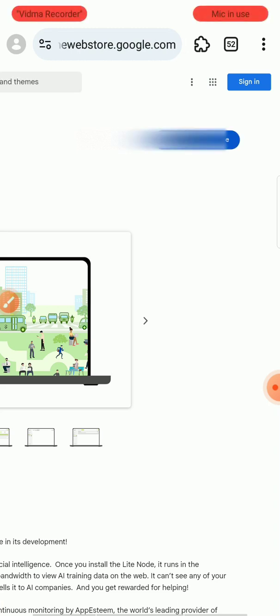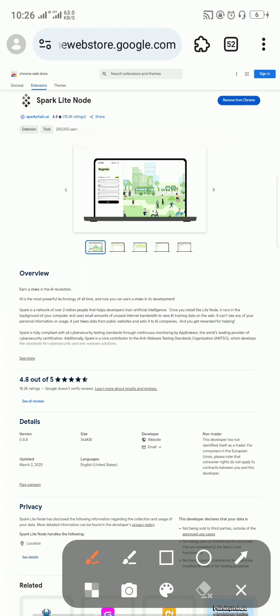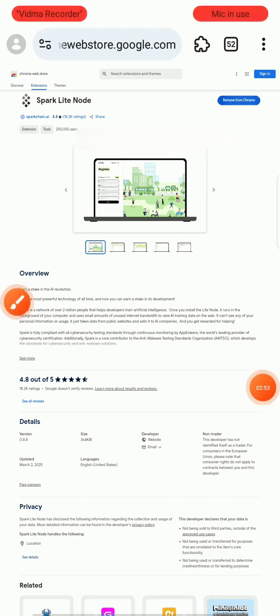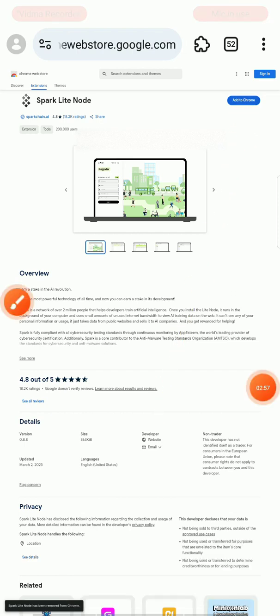Once you search for Spark Light node, you click on it. The browser you'll be needing for this is Mrs. browser or Kiwi browser, or you can use the system. You download the extension by clicking on this place right there, and then you see add to Chrome. You click on it and then you add to Chrome.